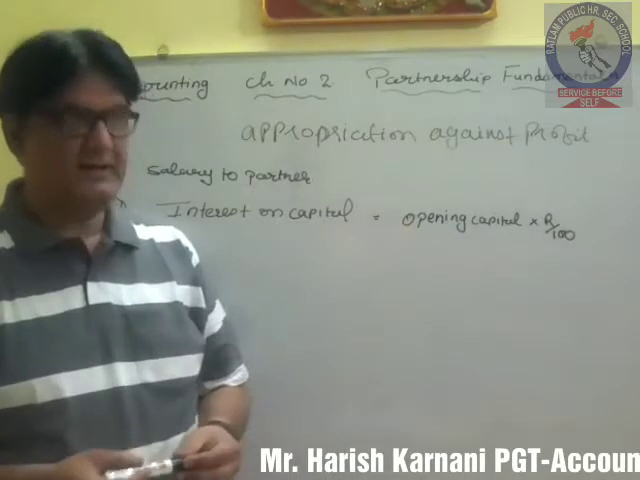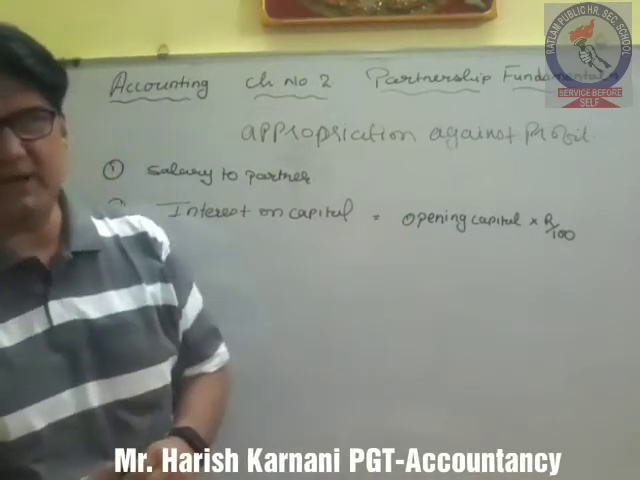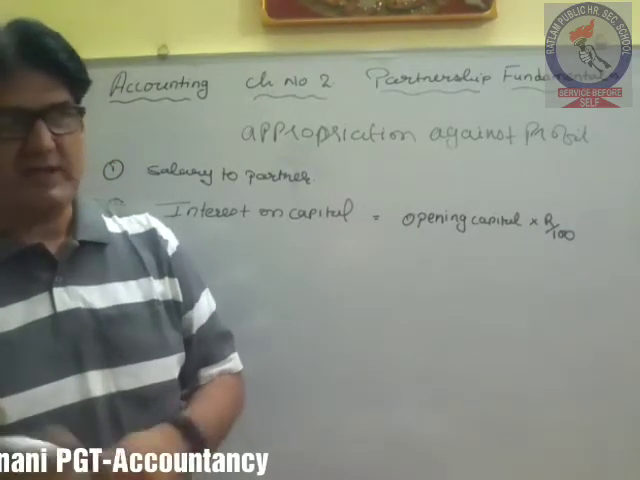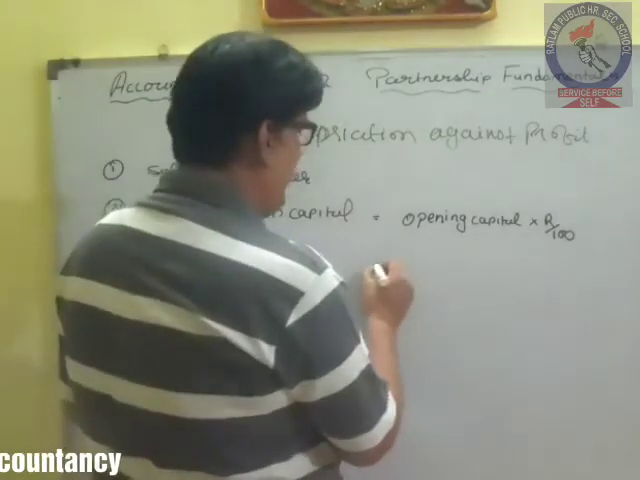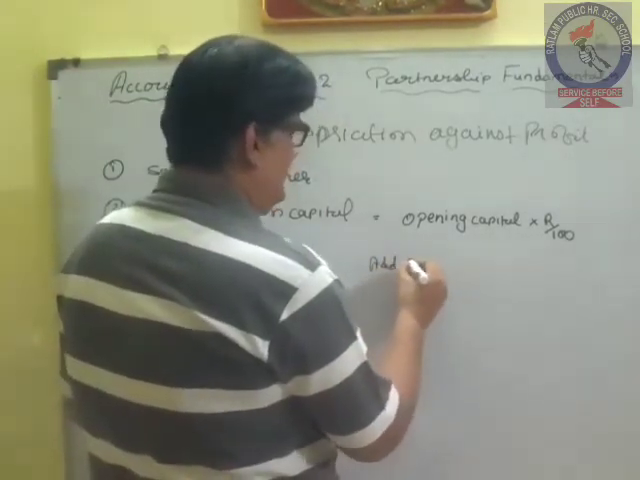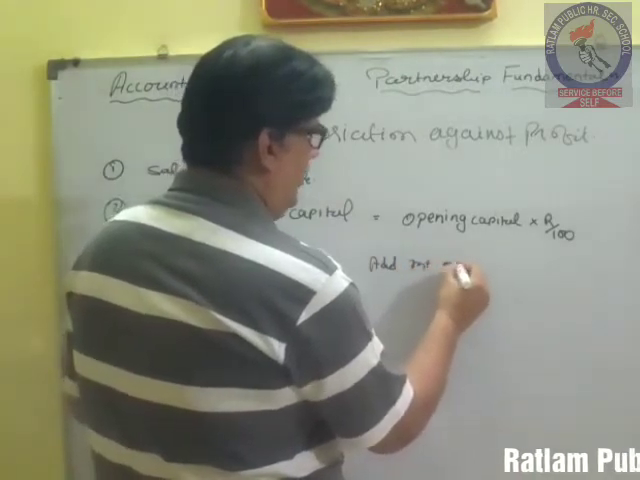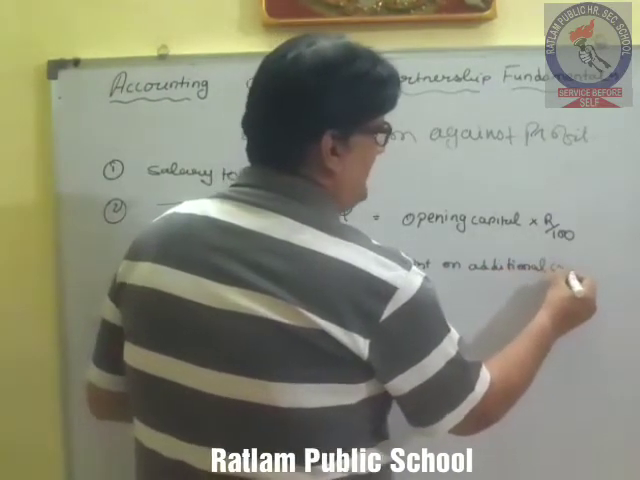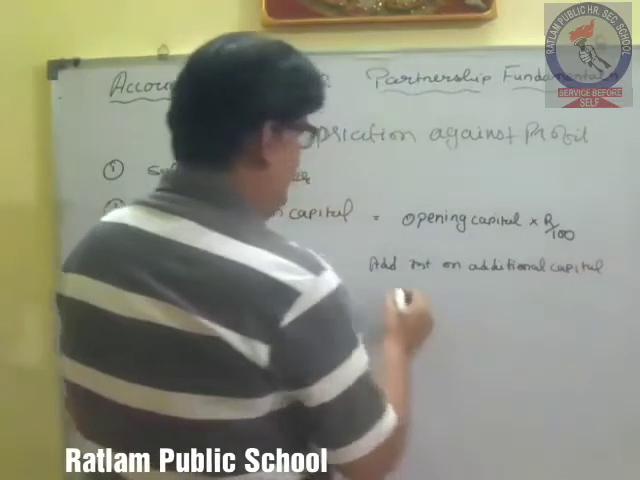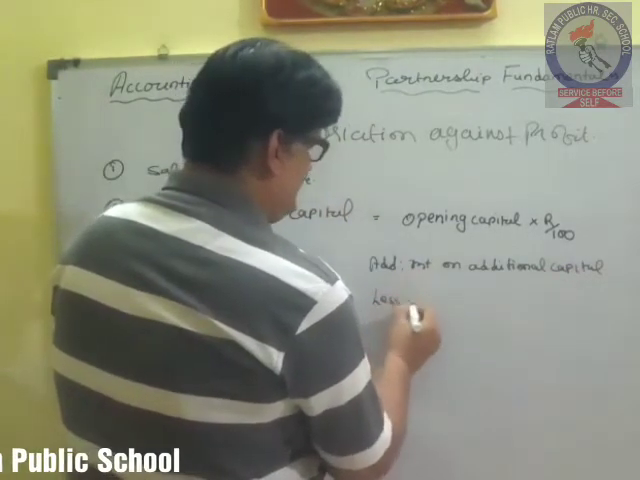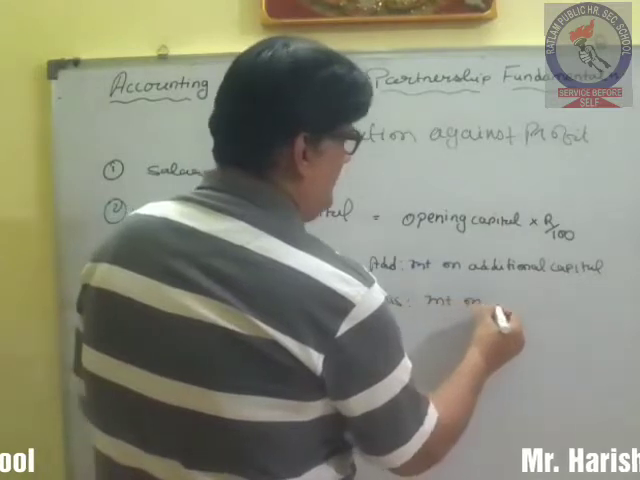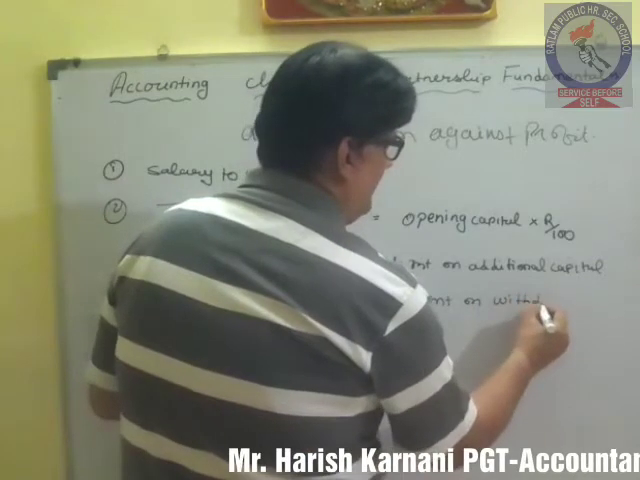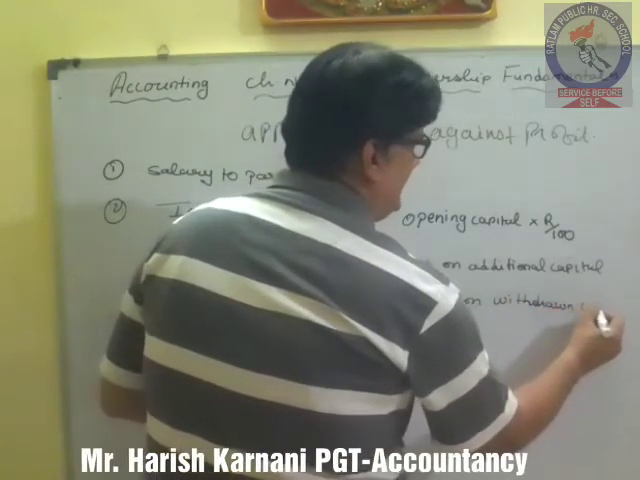Sometimes the partners make additions to their capital during the year, or they may withdraw some part of their capital. So in that case, we have to add the interest on additional capital and we have to deduct the interest on withdrawn capital.